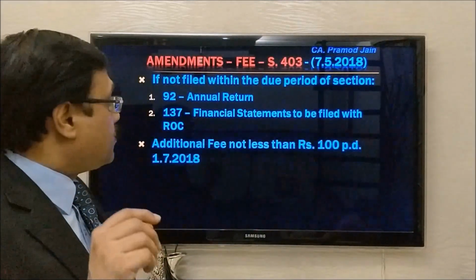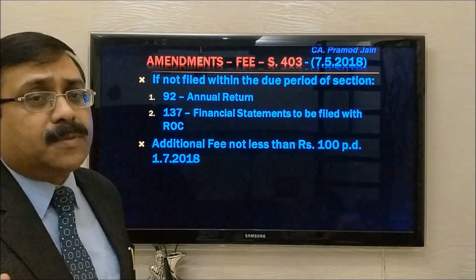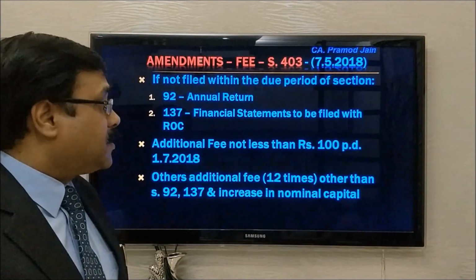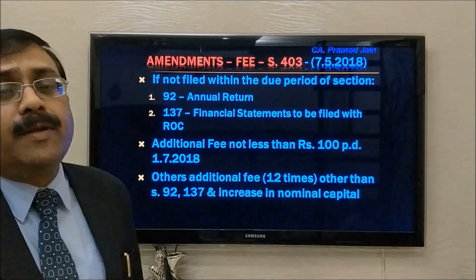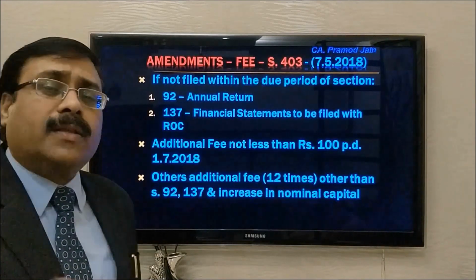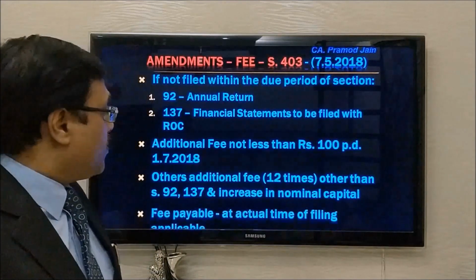But is that the only change which the 403 amendment has brought? No, it goes beyond that. The additional fee, of course, we have discussed, would be not less than 100 rupees per day, which currently is 100 rupees per day. For others, it is 12 times. That is, other than these two documents, the annual return and the financial statement, and increase in nominal capital, all other documents can be filed by paying the additional fee of 12 times.